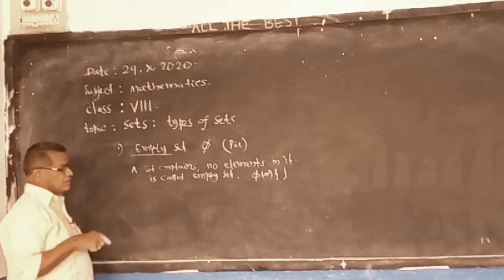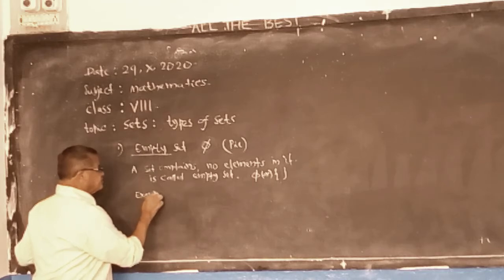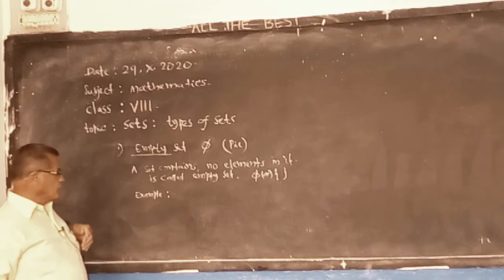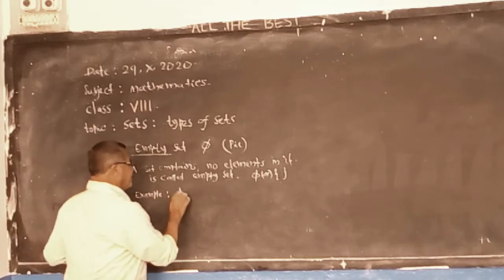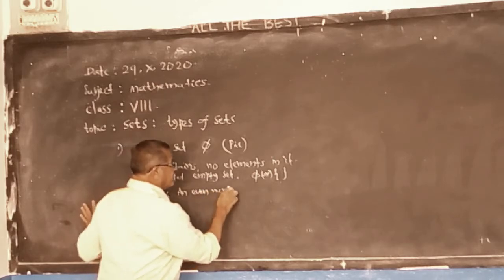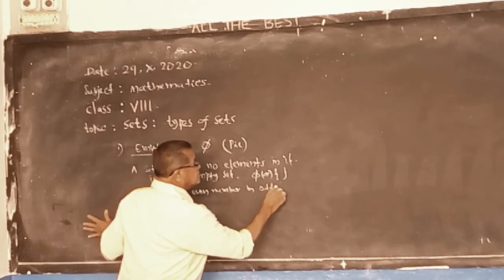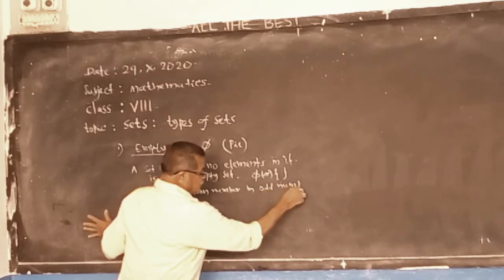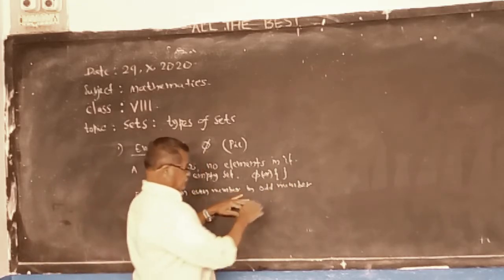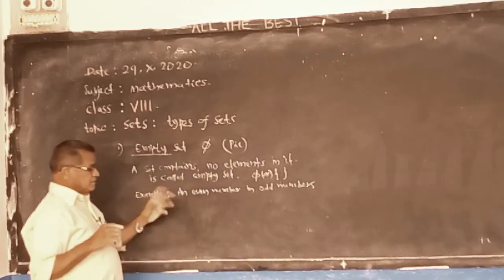Symbols of the empty set. For example, an even number in odd numbers. We won't get an even number in odd numbers. So it is an empty set.